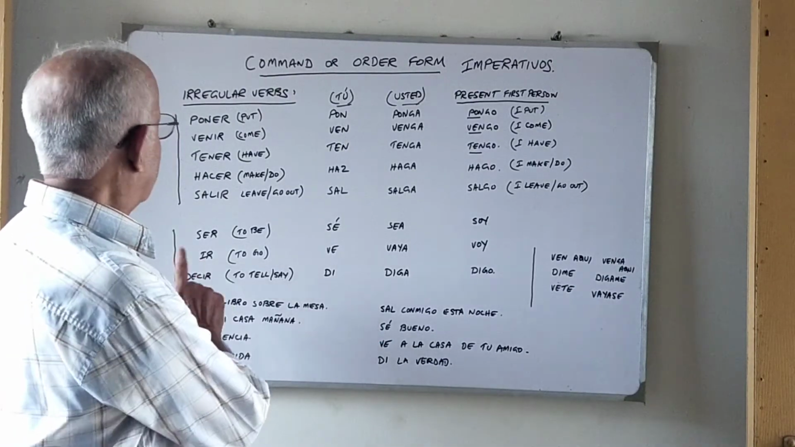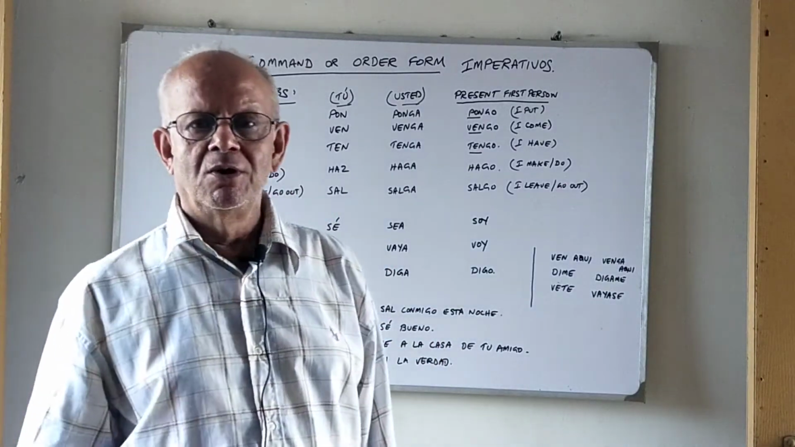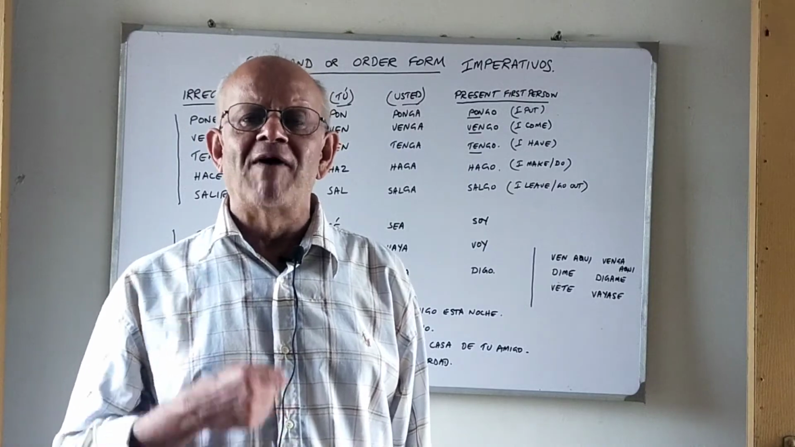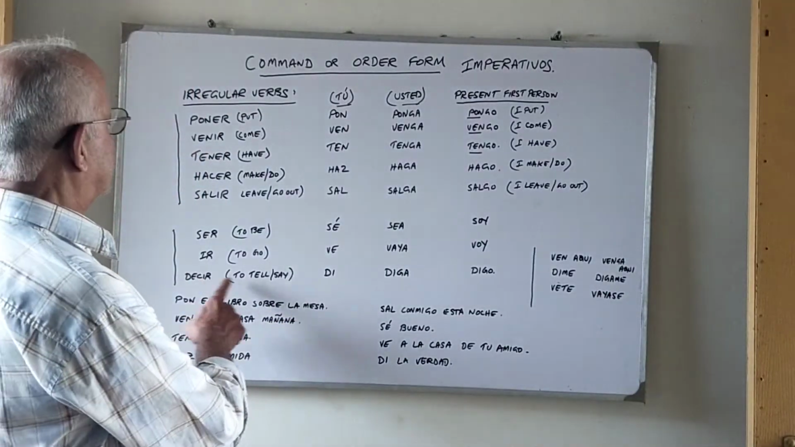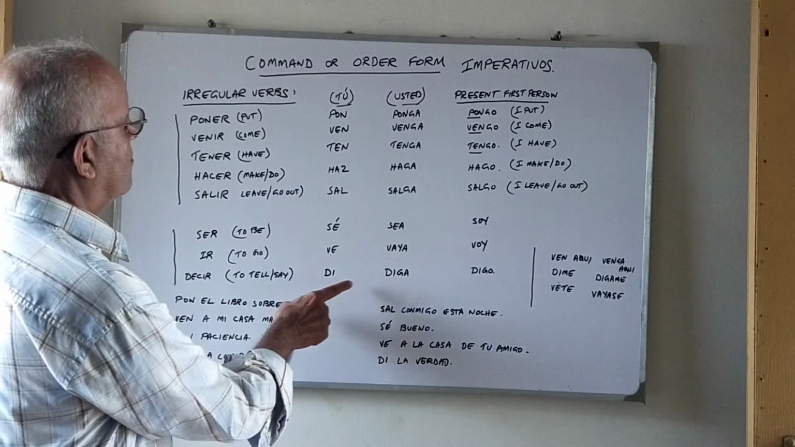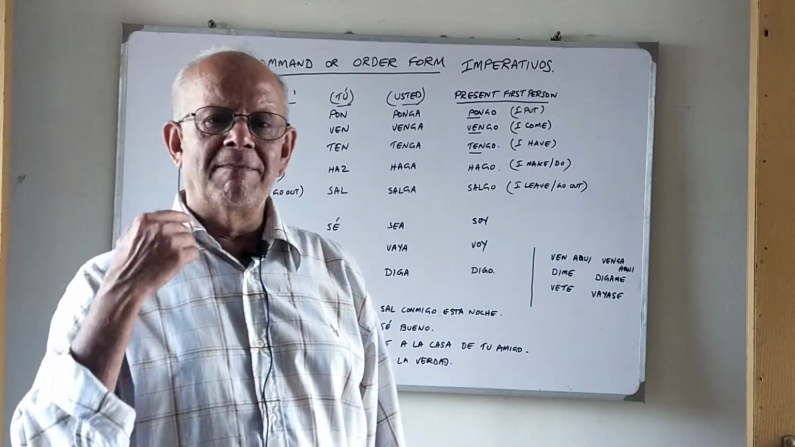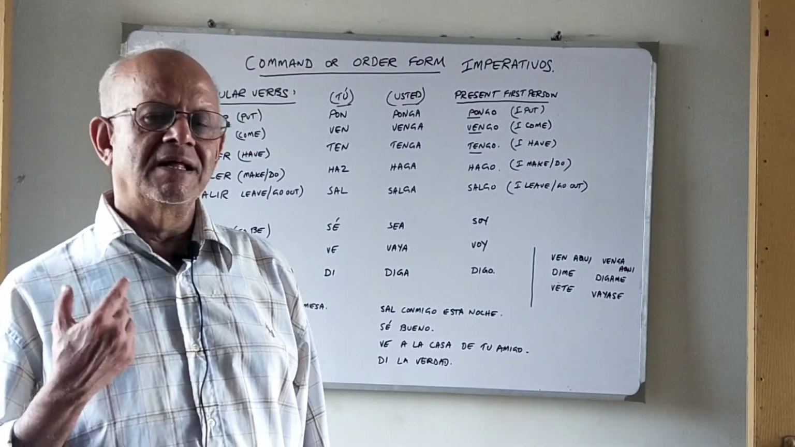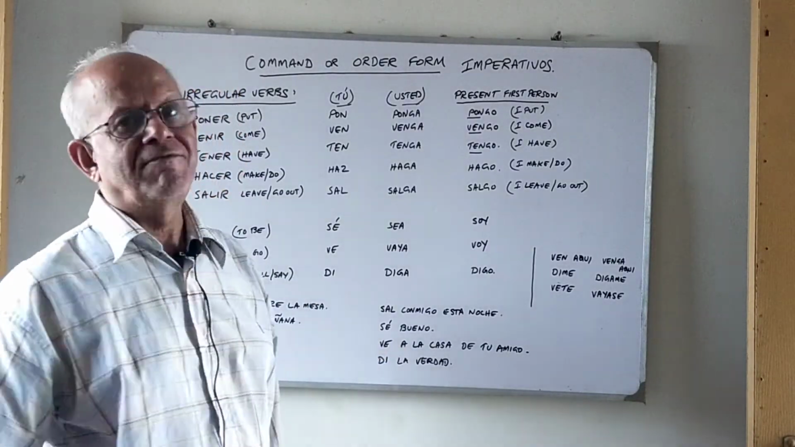An example of ir, to go. Ve a la casa de tu amigo. Go to your friend's house. This is the tú formation. Usted formation will be vaya a la casa de tu amigo. And the last one, decir. Di is the tú formation, diga is the usted formation. For example, if I ask someone to tell the truth, I'll say di la verdad. This is the tú formation. And if I'm asking politely in the usted formation, it would be diga la verdad.